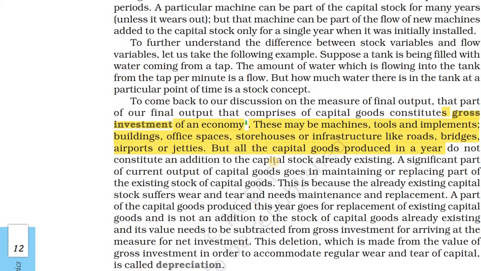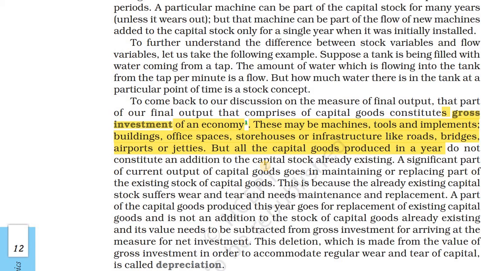A tank of water is for a particular time, like one day or one hour. In the case of a tap, the amount of water flowing into the tank per minute is flow. So the tap water is flow, and the tank water is stock. The tank at a particular time is the stock concept.